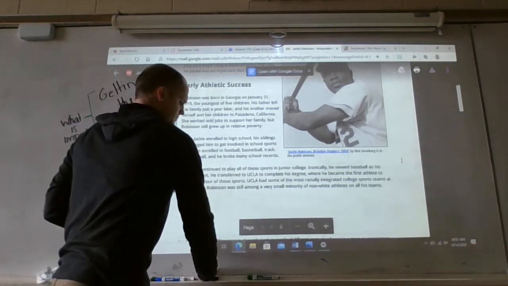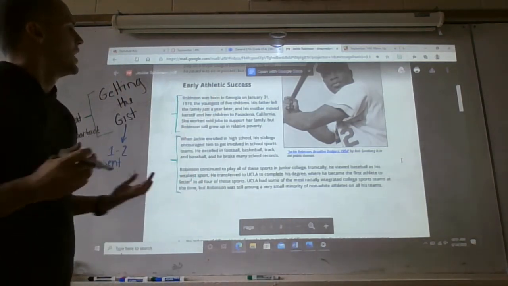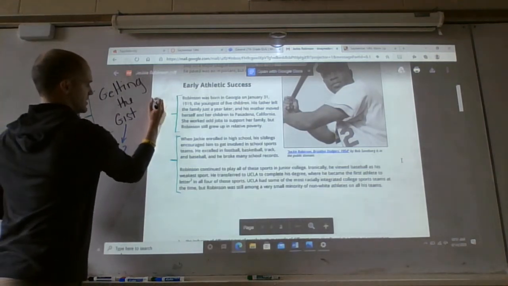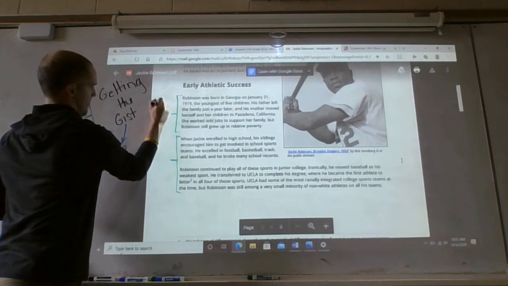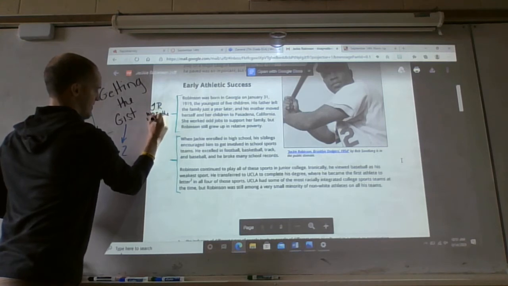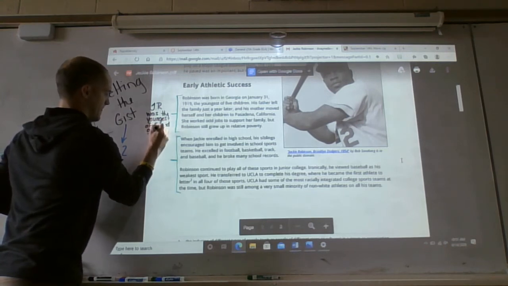All right. The gist statement that we need to get out of that. What's important out of that? Jackie Robinson was the youngest of 5. And grew up poor.